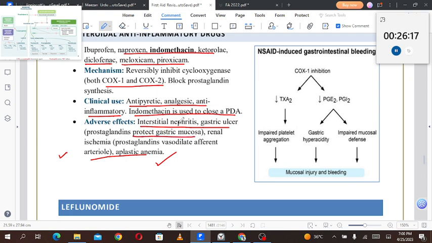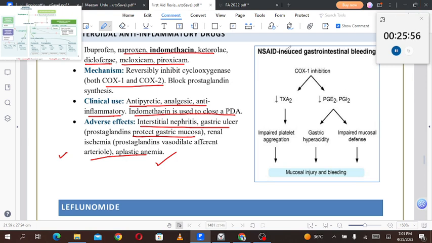Interstitial nephritis can also be seen: chronic interstitial nephritis is associated with chronic use of NSAIDs. For example, a person with rheumatoid arthritis or osteoarthritis who has been chronically taking NSAIDs can develop chronic kidney disease or chronic interstitial nephritis.